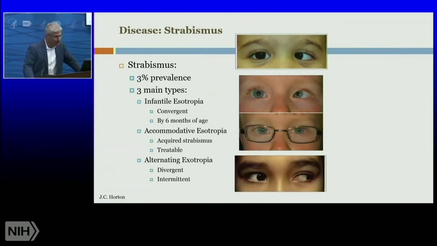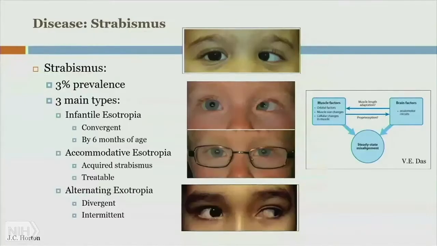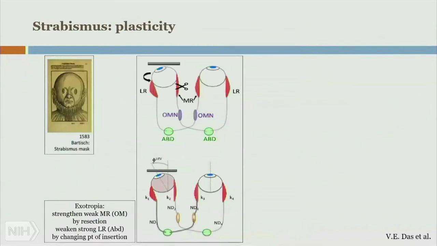There's a third main type called alternating exotropia. This is obviously divergent, and it's intermittent. When you see a video of this, it's really striking how the eye movement happens. Now, the thinking in the field is that it's the balance between these muscle factors and these brain factors that drives this strabismus phenotype.